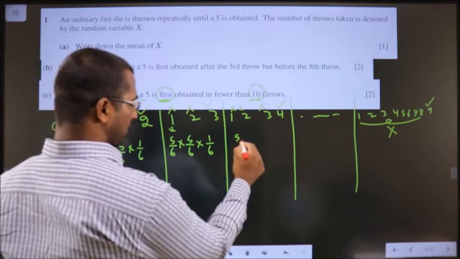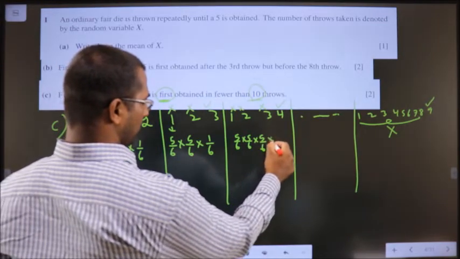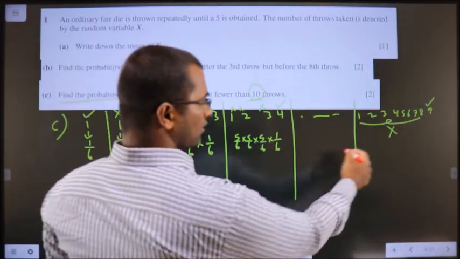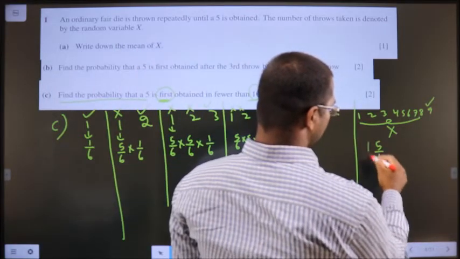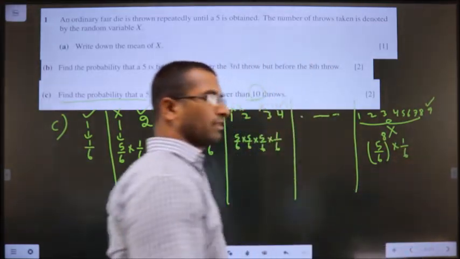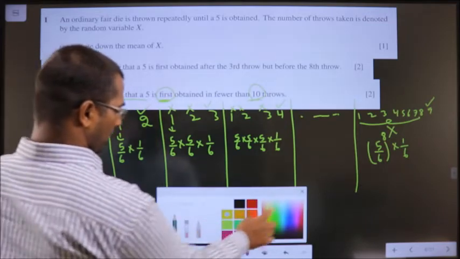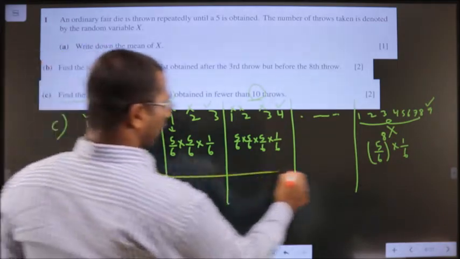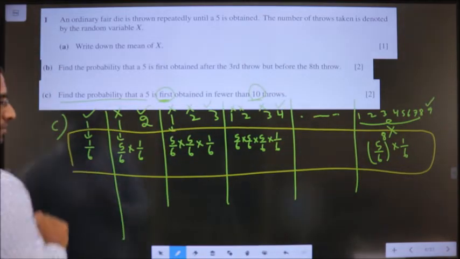Same thing here, 5 by 6 into 5 by 6 into 5 by 6 into 1 by 6. So on. Here directly 5 by 6 will come 8 times into 1 by 6. Clear? Add all this. That will be your answer.